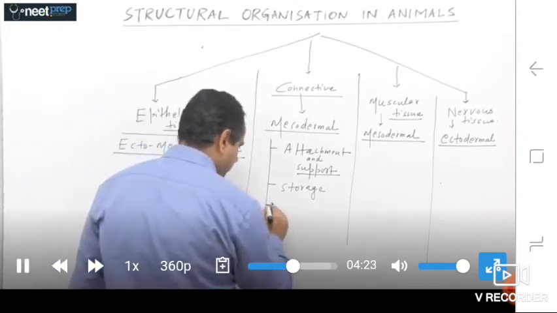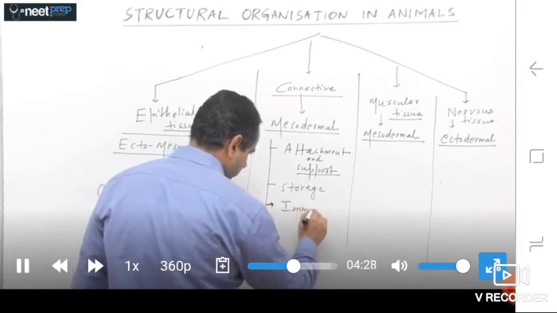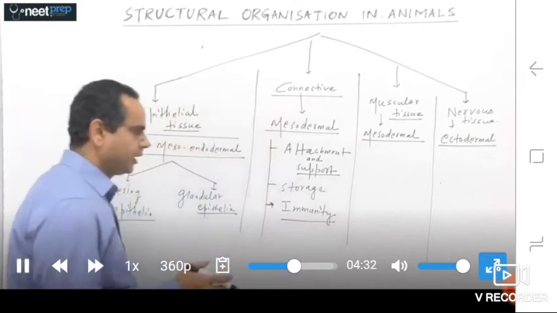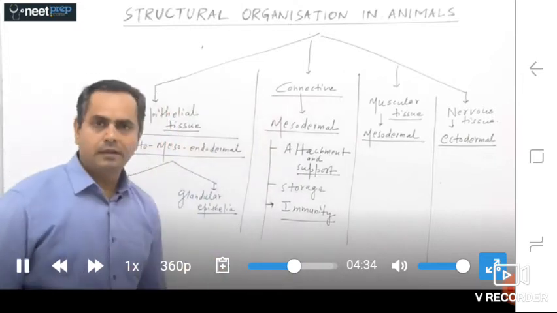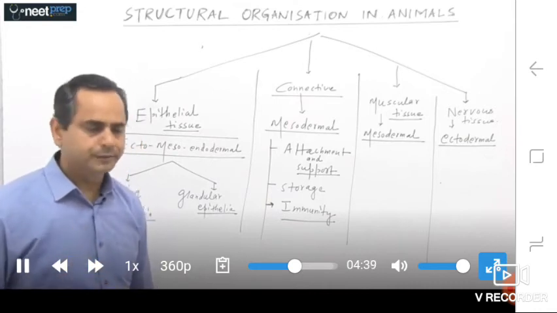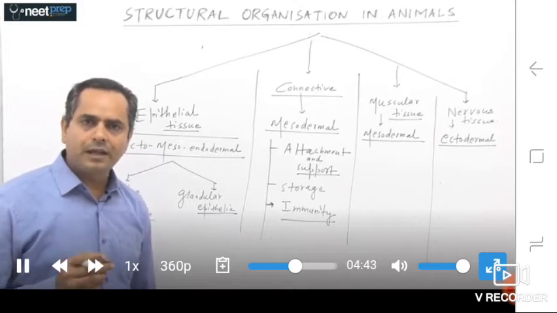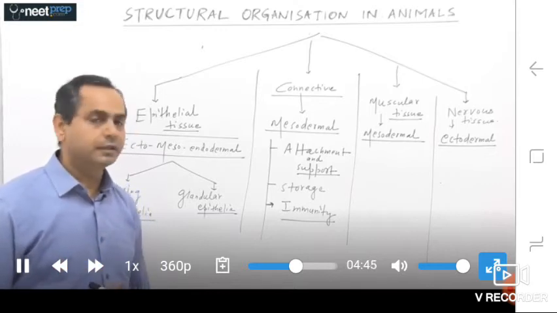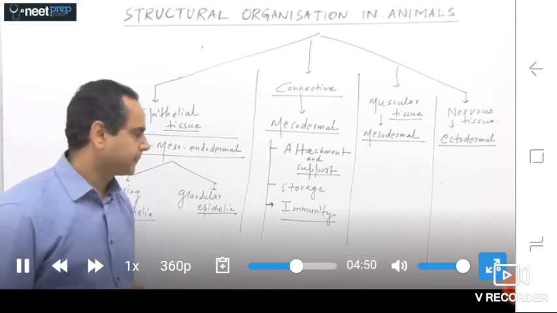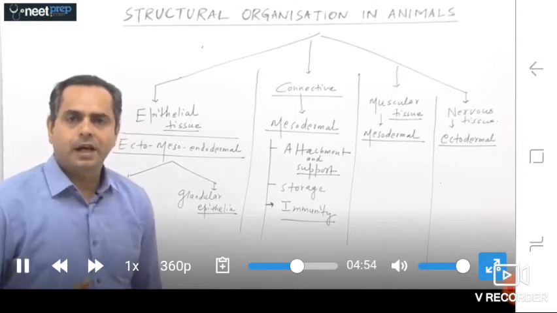The third part is called the immunity also. The blood cells, lymphocytes, and all those parts are part of fluid connective tissue. So we can say connective tissues are associated with the attachment and the support of the body parts, the body organs, storage part, and the defense system, that is our immunity.